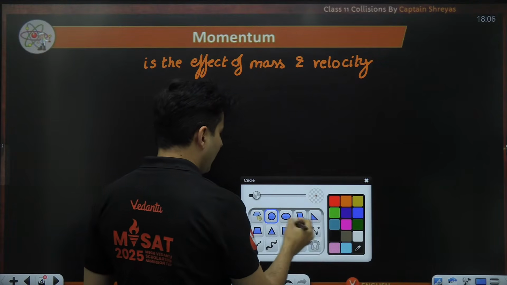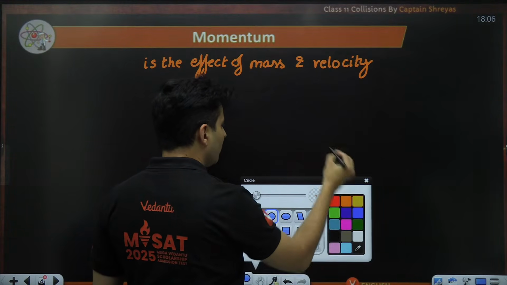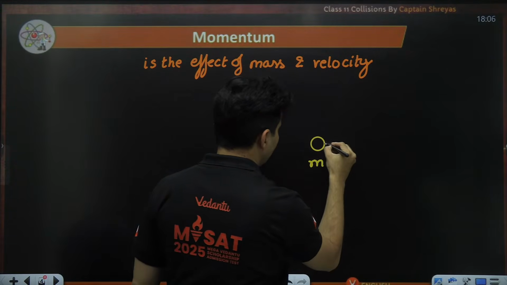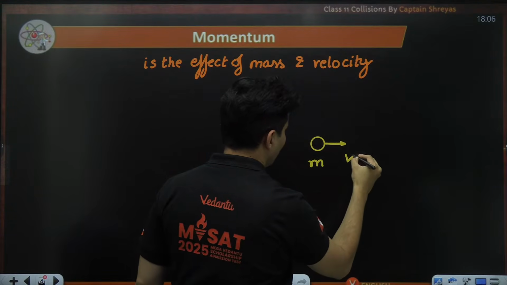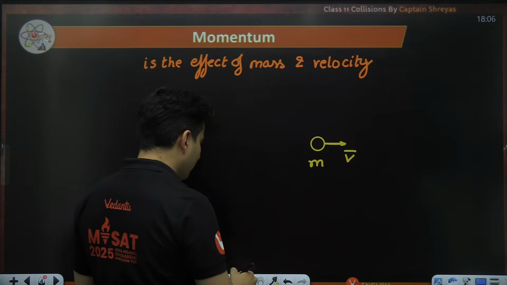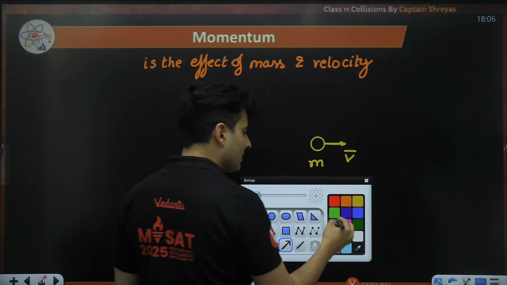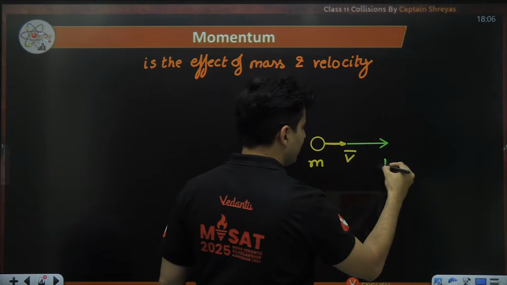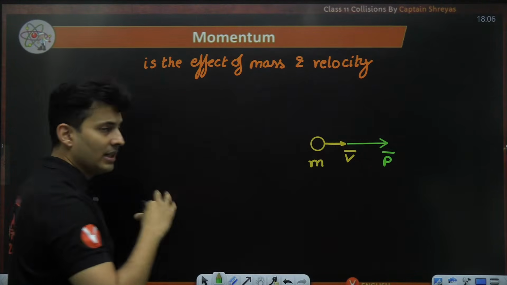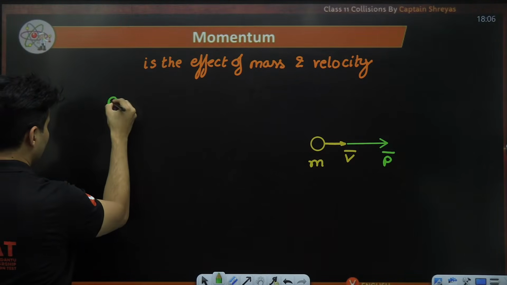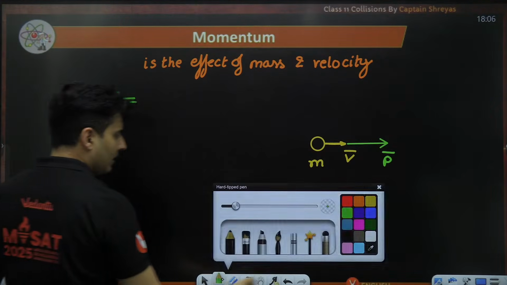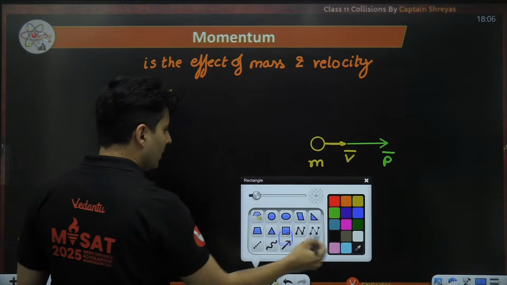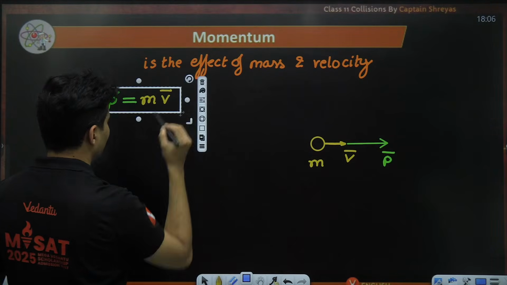So if I have some object over here of certain mass, let's say m, and it is moving with some velocity, then the momentum also is in the same direction. Momentum symbol is p. Momentum and velocity are always in the same direction, and this momentum is nothing but mass times velocity. This is one important formula which you should be aware of.